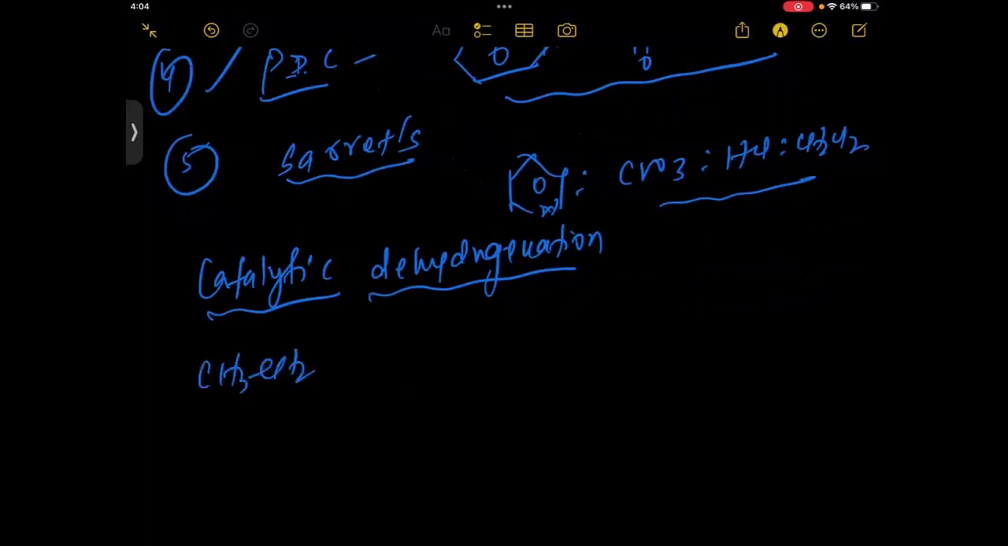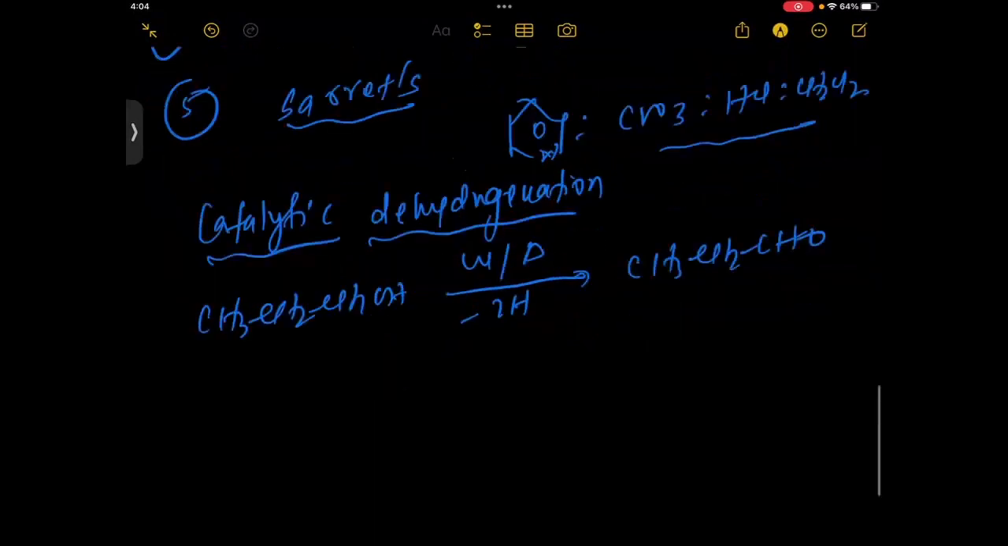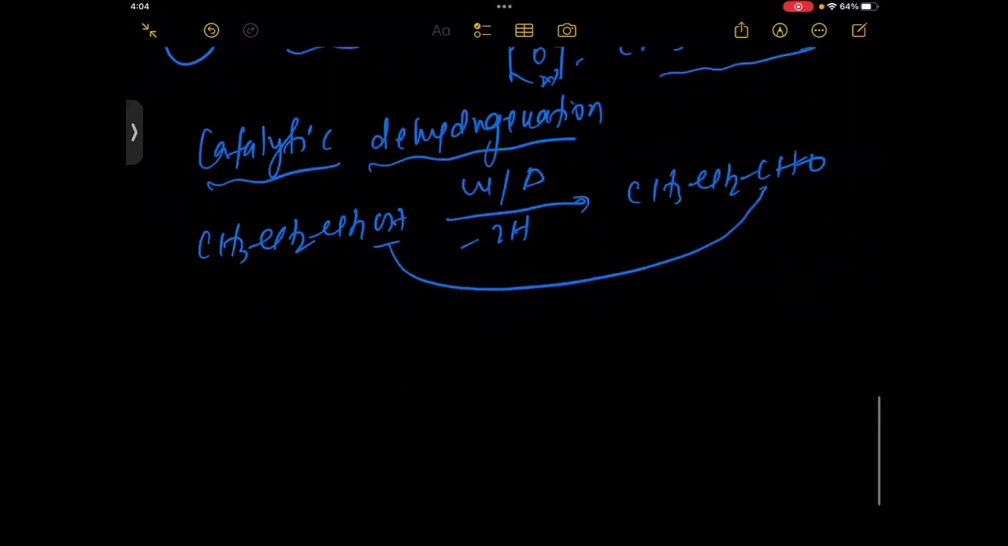See here, it converts 1-degree alcohol with copper, heat. So 2 hydrogens are lost, and it will convert here to CH3CH2CHO. Okay. So 1-degree alcohol converts into the aldehyde. Next, 2-degree alcohol.